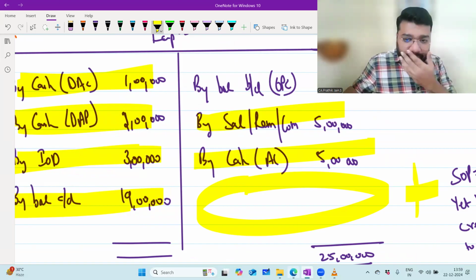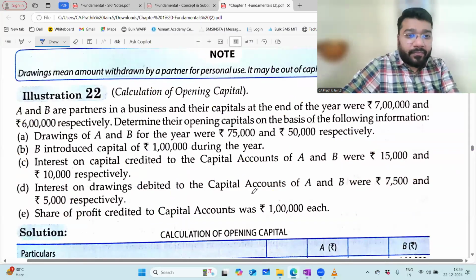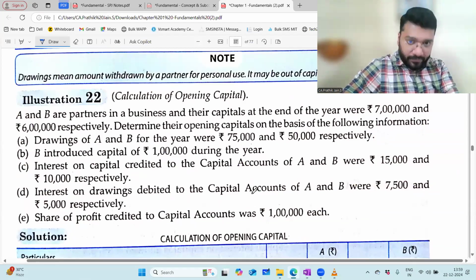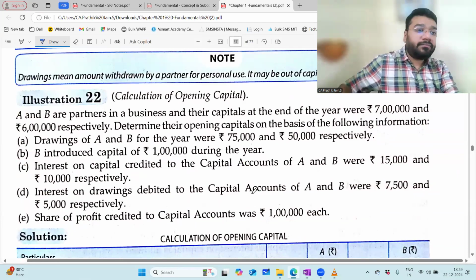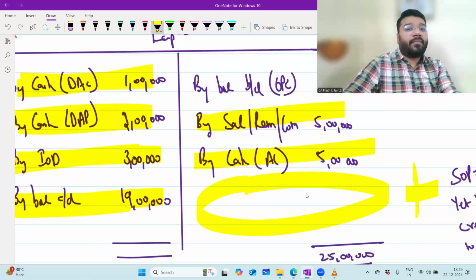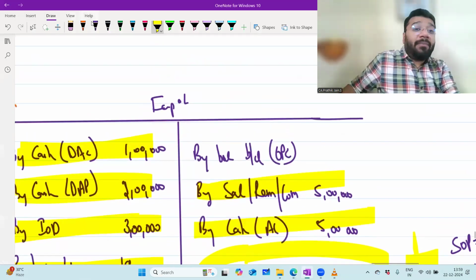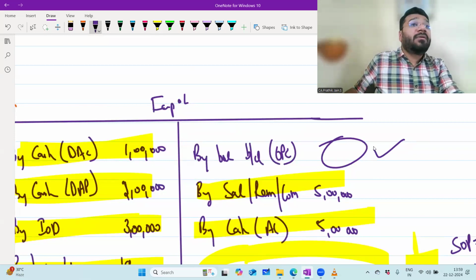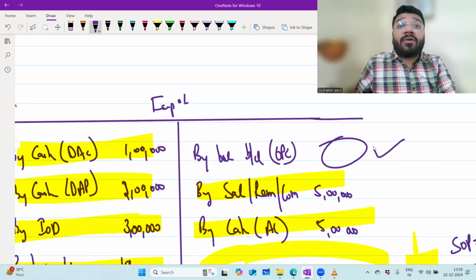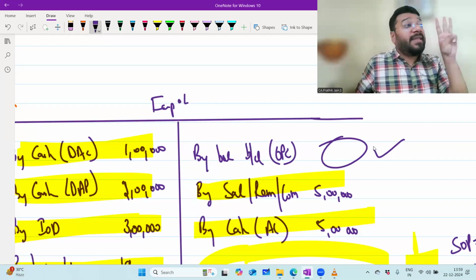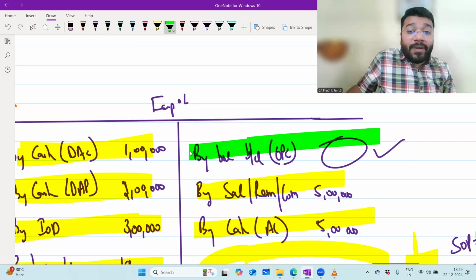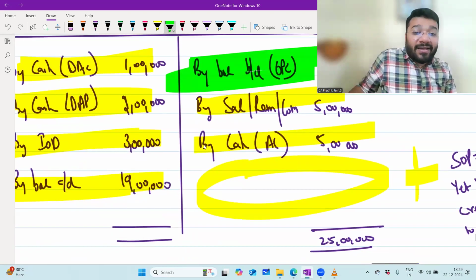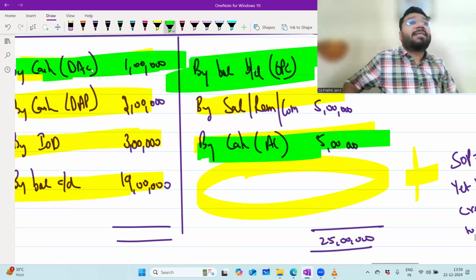Any problem? No, sir. Now, the moment you get the opening capital, do your calculations properly. Some people get confused. Sir, opening capital we calculated, we got it. How to calculate the interest on capital? Simple. For me to calculate interest on capital, how many things do I need? Three. One is opening capital. Second is additional capital. Third is drawing against capital.